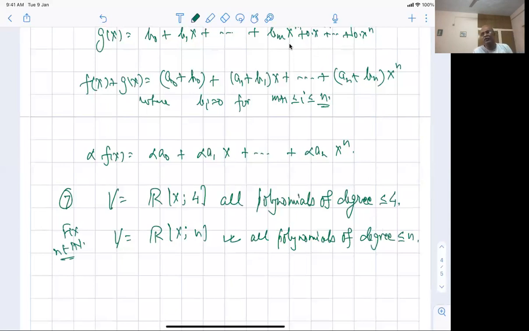I've just given you a few of them. We'll create lots of examples as we come along, over real numbers as well as complex numbers. And I would like you to understand that for us, with polynomials you may get confused because I can multiply polynomials, but as far as the vector space is concerned, we are only multiplying by a scalar. Two matrices could have been multiplied, but we didn't multiply.